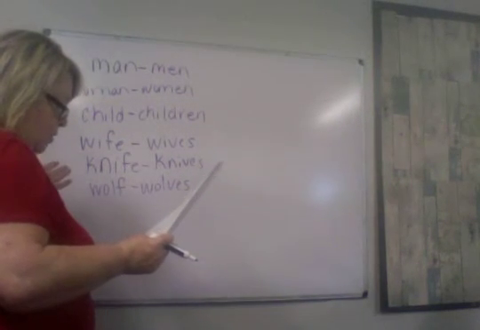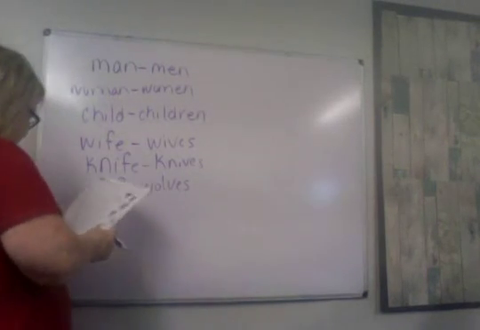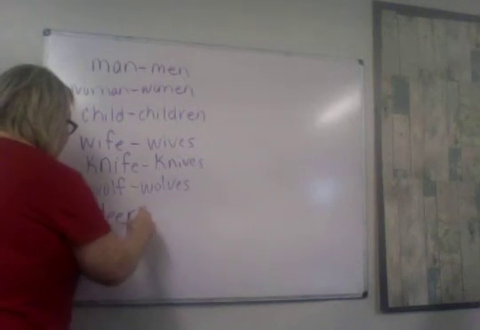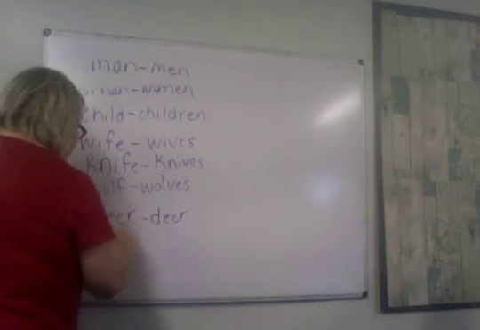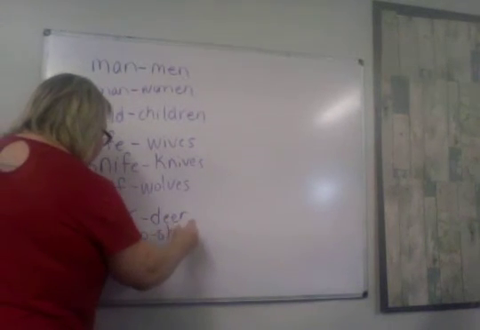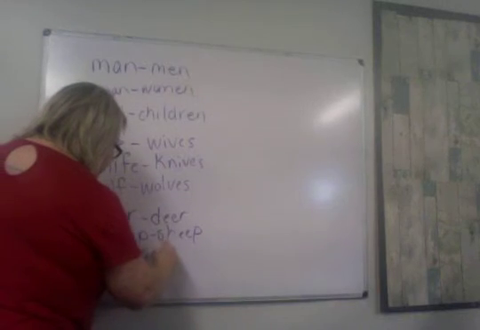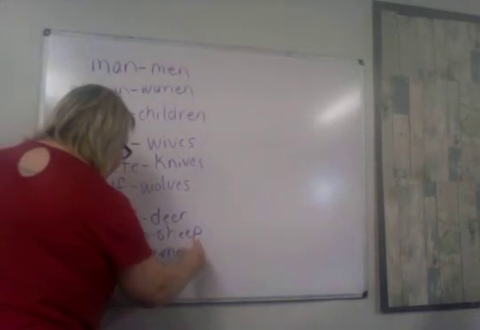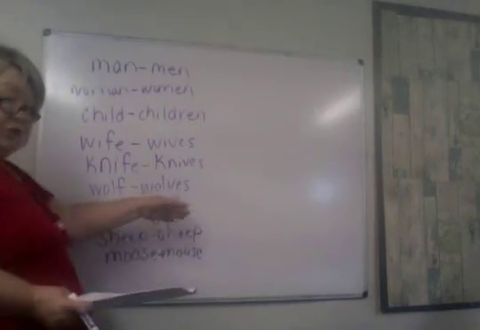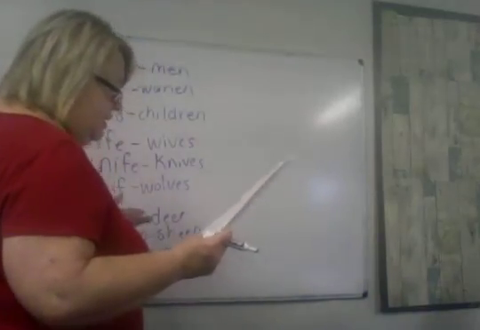We have some words that don't change at all. We have words like deer that are the same if they're singular or plural, or sheep, or moose. Those just stay the same. 1 deer, 10 deer. 1 sheep, 10 sheep. 1 moose, 10 moose. They just stay the same.